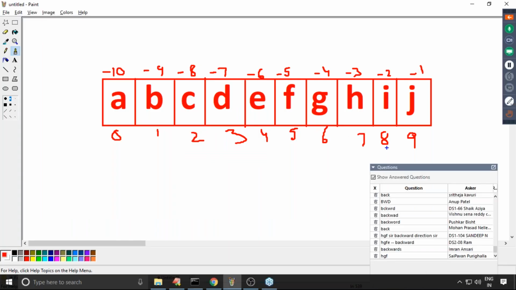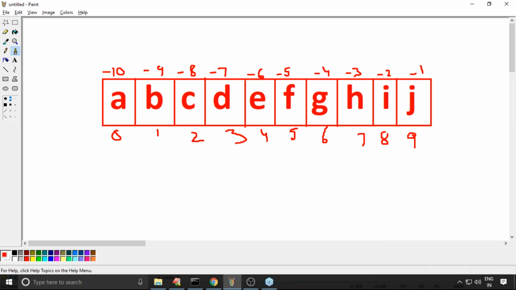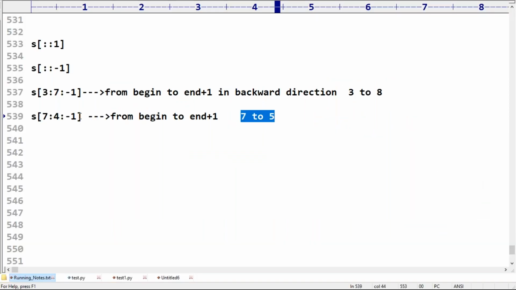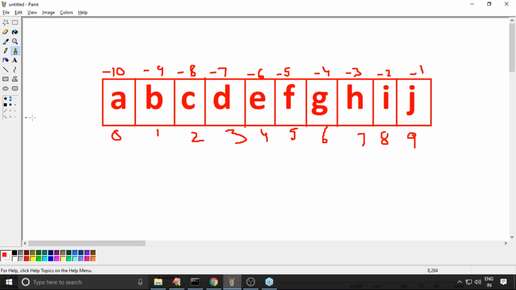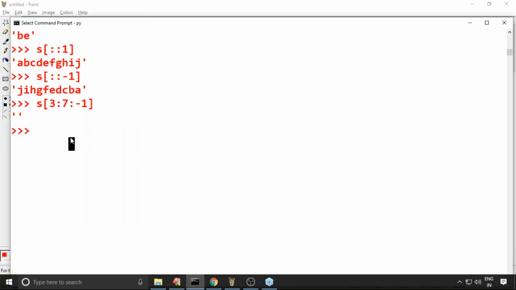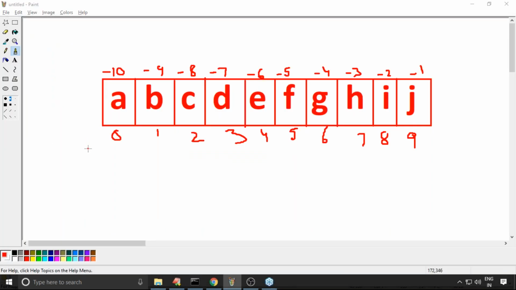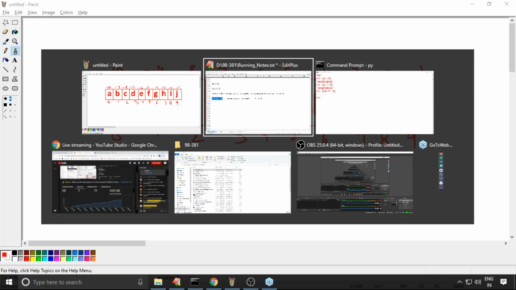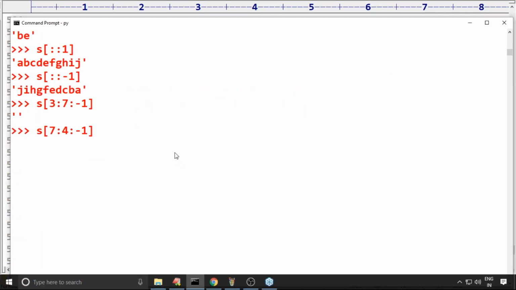Can you please observe? Where is the 7? 7 is here, 5 is here. Is it possible to move backward direction from 7 to 5? Yes, possible. H G F in backward direction is the answer we are going to get. Let me copy and paste here. The answer we are going to get is H G F. Are you feeling comfortable? Any doubt?